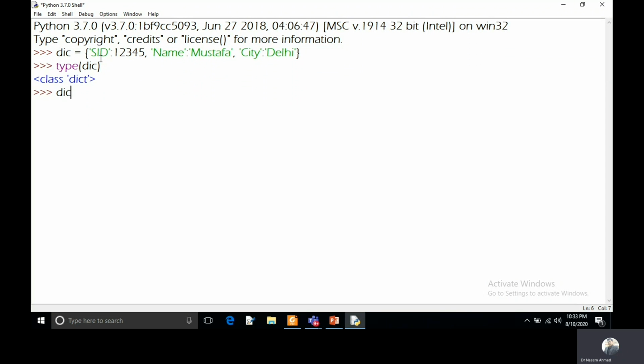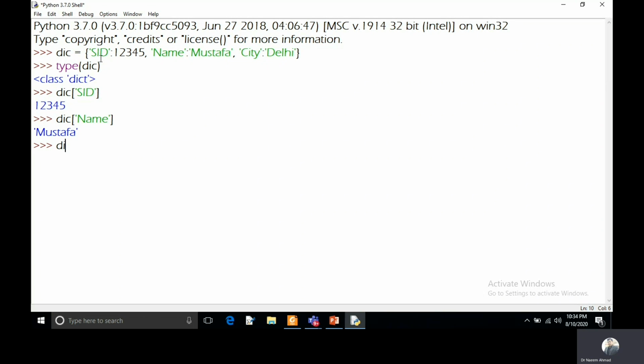So if you want to access, you can keep here the name of the variable, and you can keep here a square bracket, and in the square bracket you can keep your key SID. So it is showing the student ID 1 2 3 4 5. If you want to see the name, then you can keep here the name key, and you can see the name, or the value at that key.